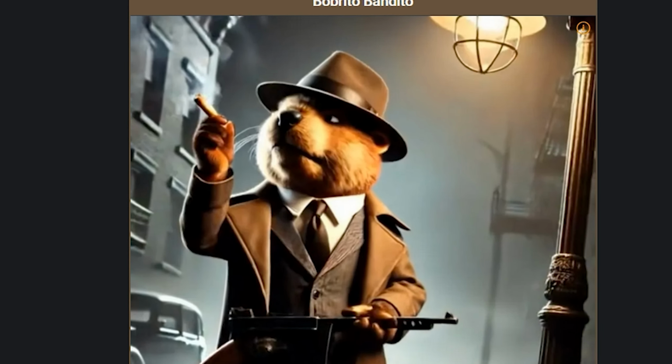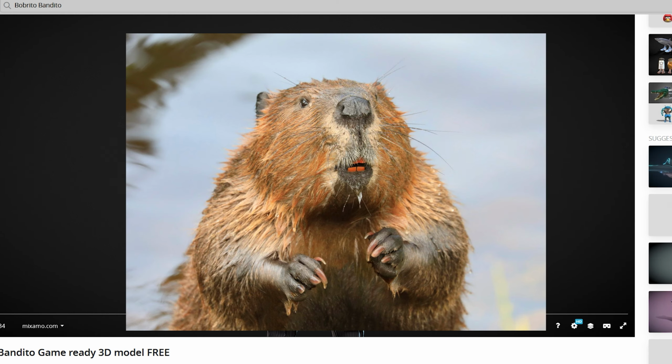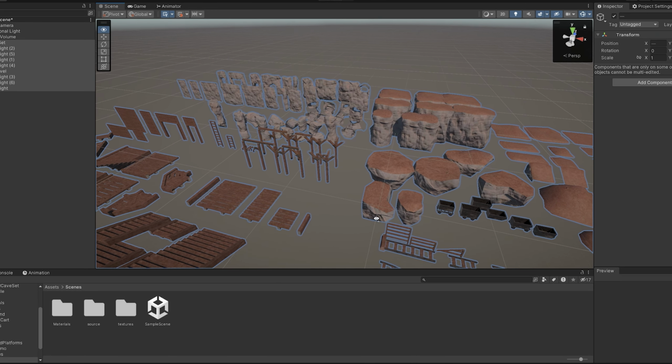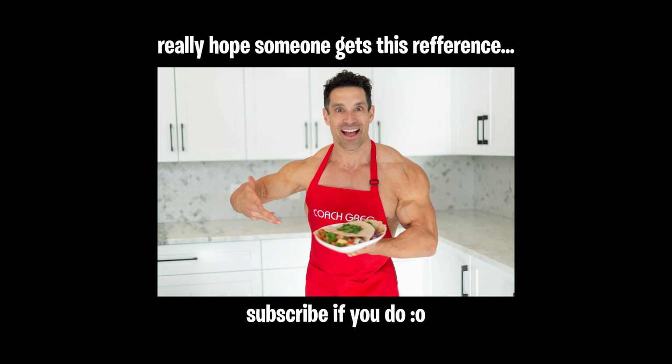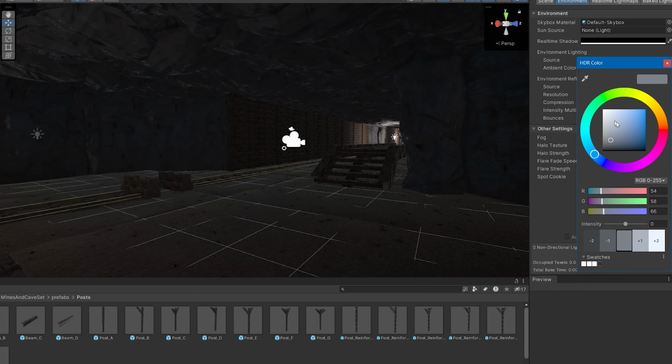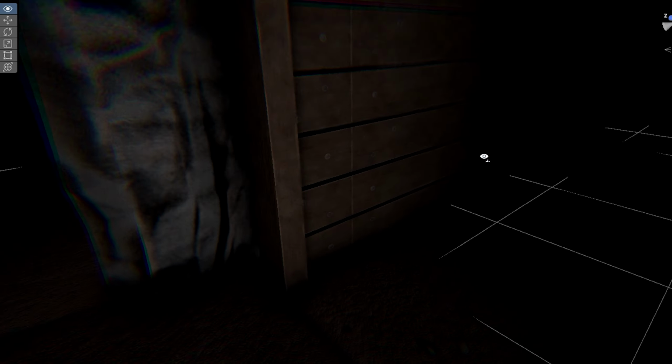Since Bobrito is an underground crime lord, and totally not because I mistook Bobrito for being a mole instead of a beaver, I downloaded some underground assets to make a tunnel system where he could smuggle his suspicious white powders. Creatine, some may say. I started off with making the environment extremely dark and giving the player some movement and a flashlight. Then I messed around with the post-processing to give the game a creepy and scary feel.